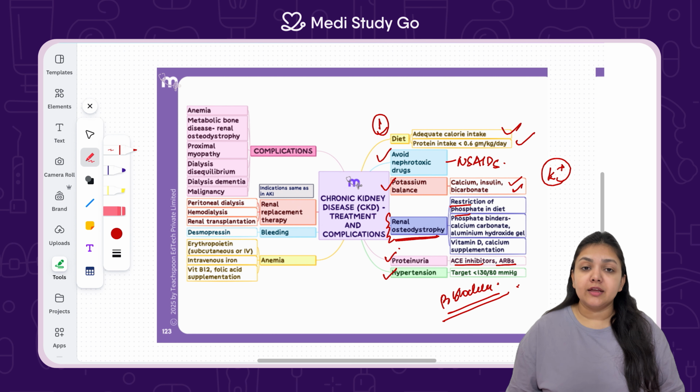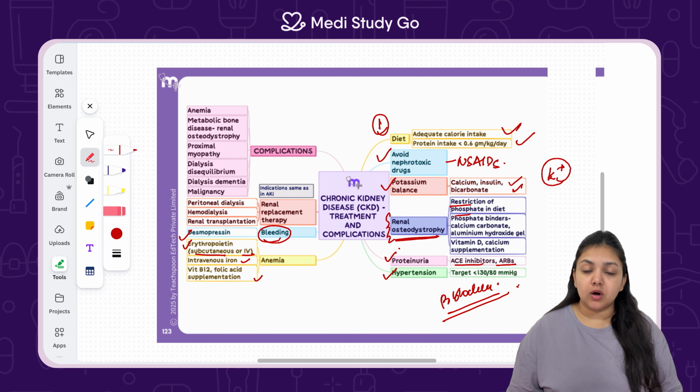and thus it cannot lead to heart failure. And if anemia is also present because the erythropoietin is not being formed correctly or filtration is happening in excess quantity, then you can give erythropoietin in the form of subcutaneous or IV injection, intravenous iron along with B12 and folic acid supplementation to avoid the occurrence of megaloblastic anemia. If bleeding is happening, then we need to give coagulating agents like desmopressin.